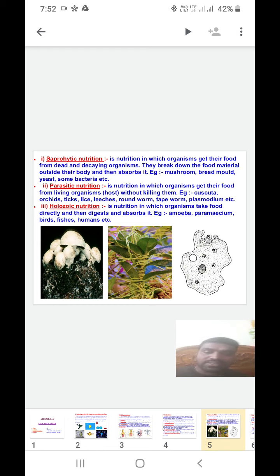The third one is holozoic nutrition, in which organisms take in food directly and then digest and absorb it.